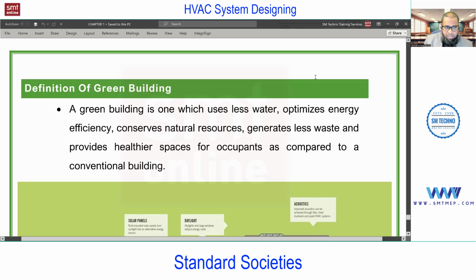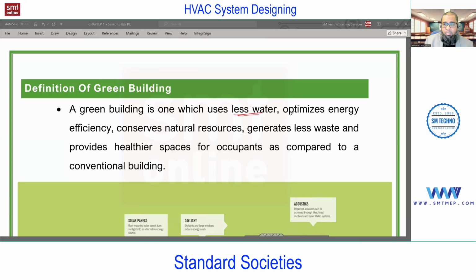But if you talk about the definition, you see, a green building is one which uses less water. So if you're dealing with the plumbing service, you must think to save water. Next, optimize energy efficiency. This is for the HVAC engineer, because if you talk about the energy consumption in a building, I'm talking about electrical energy.